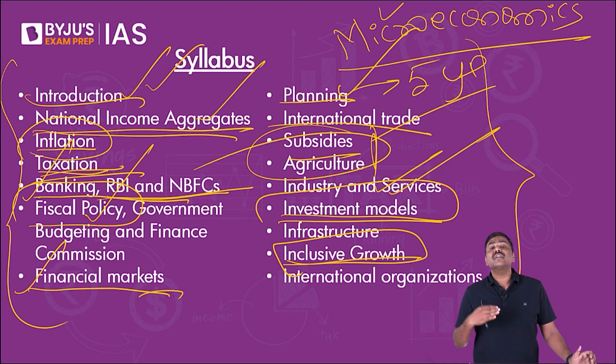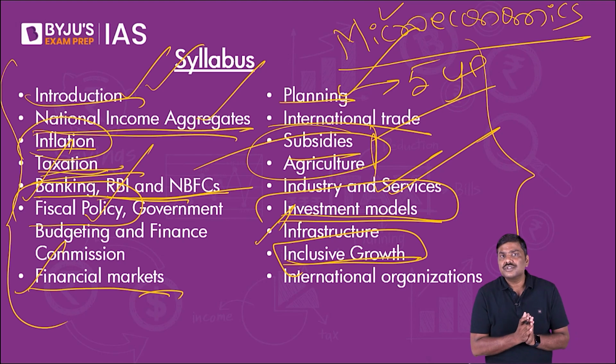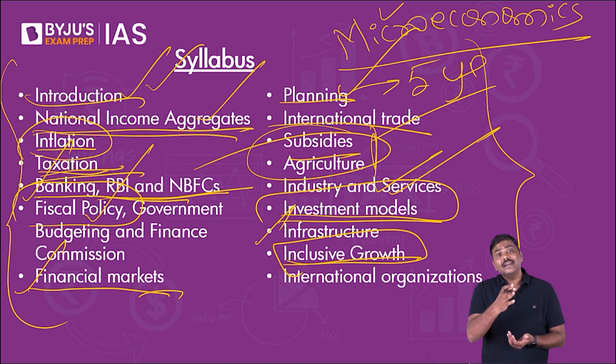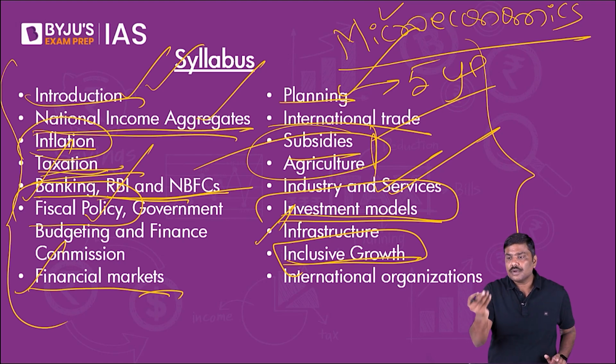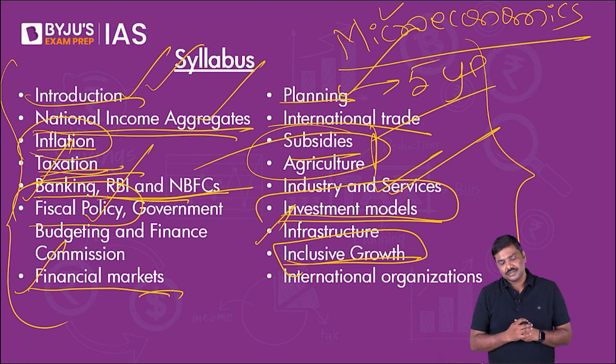Then there is infrastructure, the idea of infrastructure. What do you mean by infrastructure? What are the different forms of infrastructure? What are the issues related to the development of infrastructure in India? And examples of infrastructure such as oil, airport, port, power, etc.